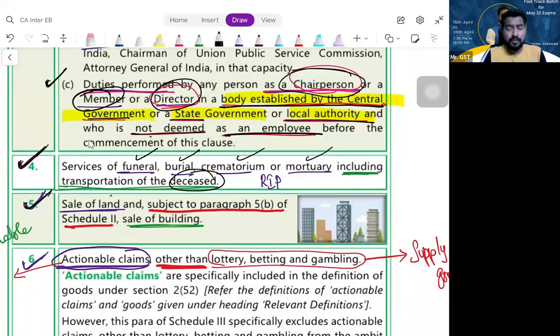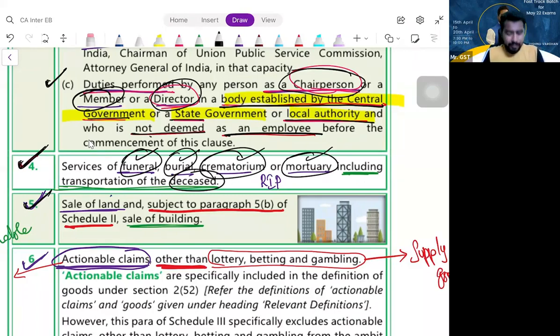Next, what is the next one? Services of funeral, burial, crematorium, or mortuary services, including transportation of deceased. May your soul rest in peace, at least after death, without paying taxes. That is the intention here, I guess. So these types of activities are not at all supply, so there is no GST.